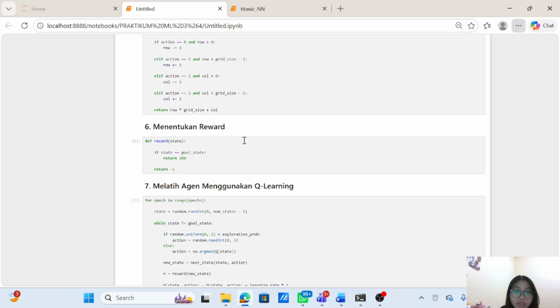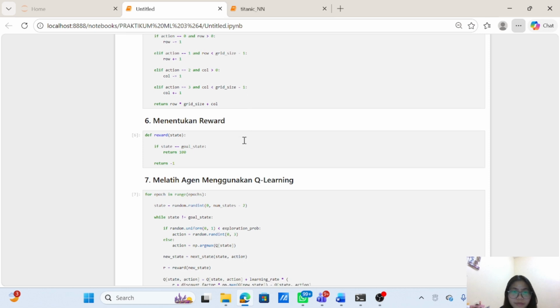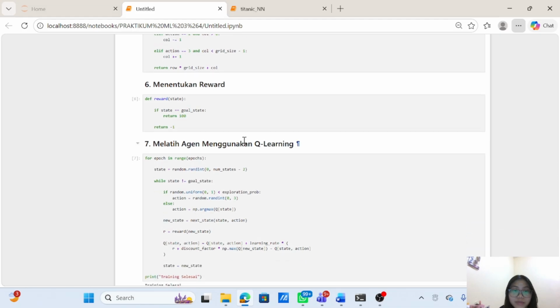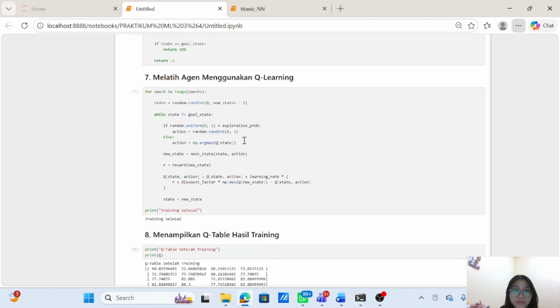And the reward function. I defined the reward function: the agent is rewarded when reaching the goal state. Every other move gives no reward or a penalty, which encourages the agent to find the shortest path. The next step is training the agent.